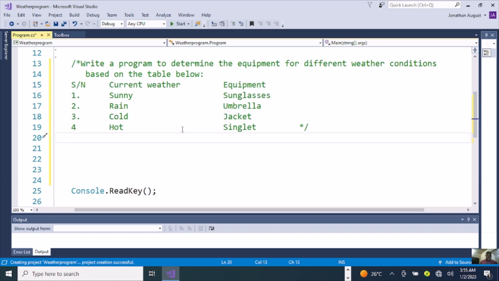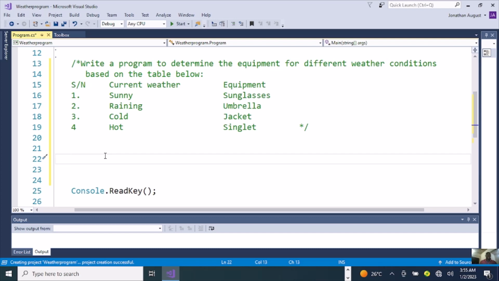We're going to come down here. We're going to write a prompt statement that will allow the programmer to enter the current weather condition, and the weather conditions, as you can see here, are sunny, raining, cold, and hot. So let's go ahead with our program.